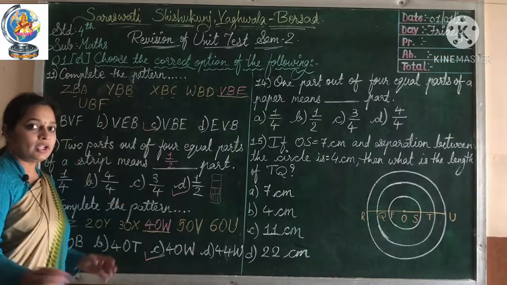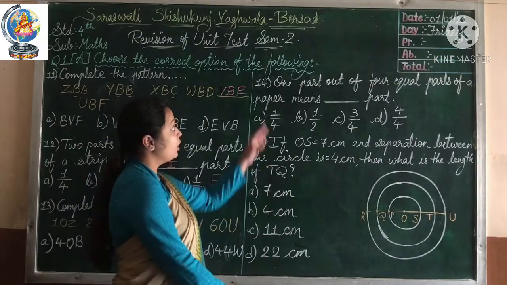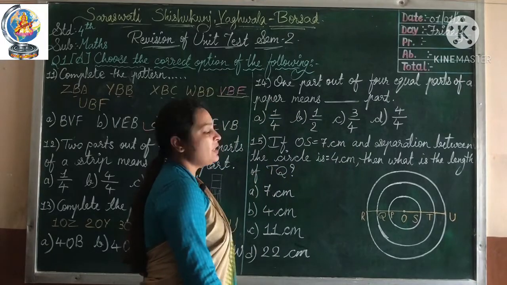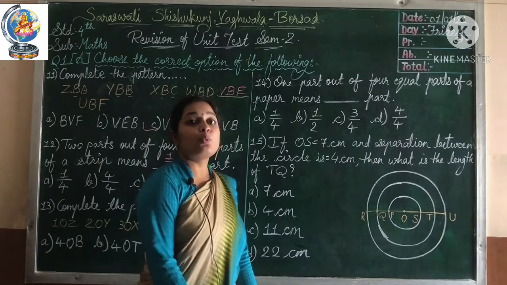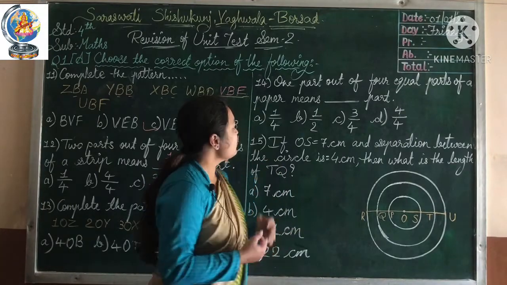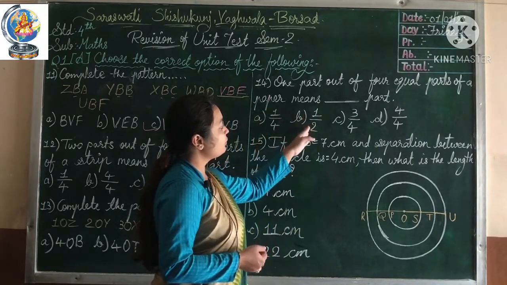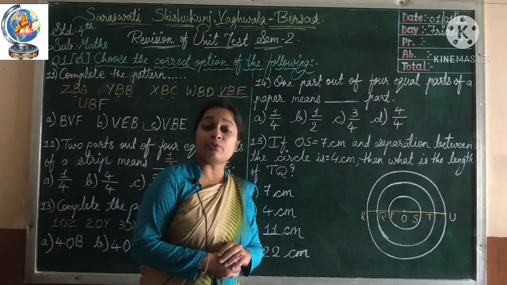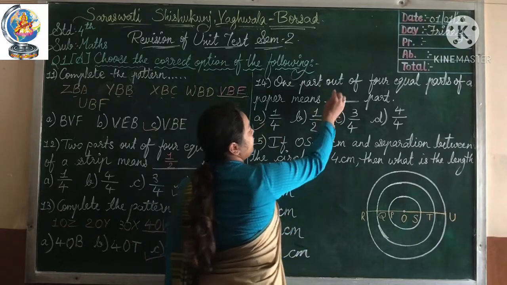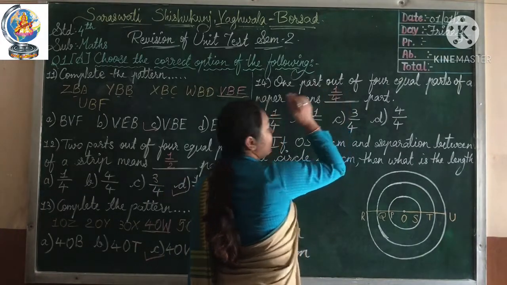40W. Okay? Let's see number 14. One part out of 4 equal parts of a paper means blank part. One part out of 4 equal parts, you have to consider only one part. It means what will it be? 1/4, 1/2, 3/4 or 4/4. So the answer is 1/4. Right? So the correct answer is here 1/4.